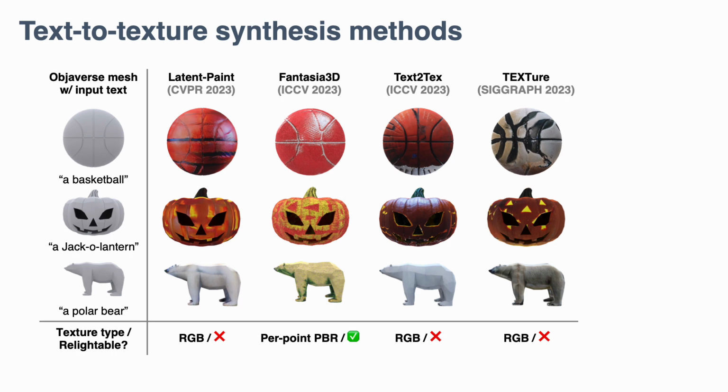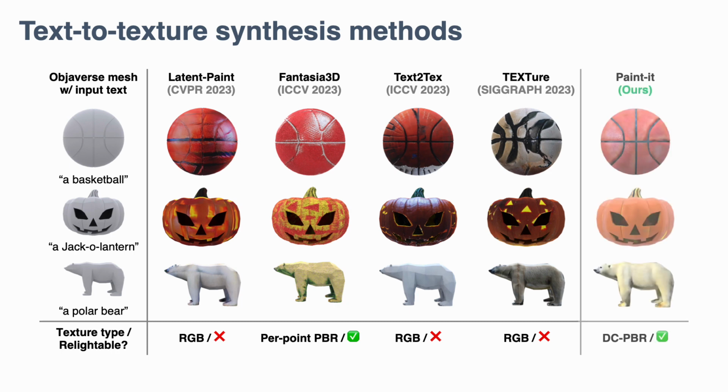Although a seminal work, Fantasia3D, synthesizes per-point PBR materials, their representations are local, which leads to undesired texture jittering artifacts. On the contrary, our Paint-it can synthesize realistic, multi-view consistent, and smooth PBR texture maps, which could be applied to practical test-time applications.